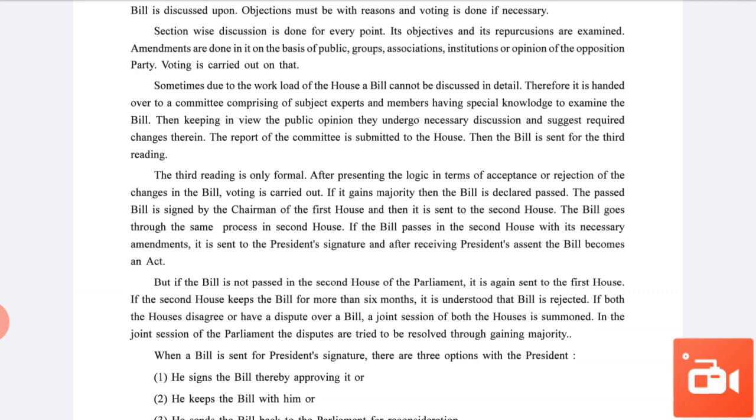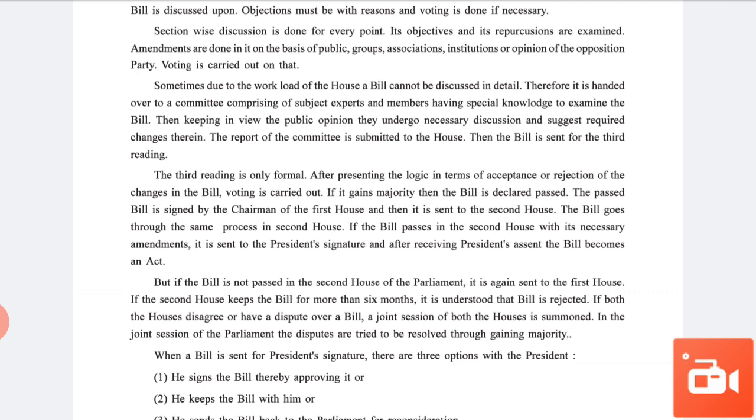the bill cannot be discussed in detail due to some workload. So therefore it is handed over to the committee for discussion and suggesting required changes. Then the bill is sent for the third reading, and the third reading is a formality. After presenting the logic in terms of acceptance or rejection of the changes in the bill, voting is carried out. If it gains a majority, then the bill is declared passed, and if it does not gain a majority, then the bill is